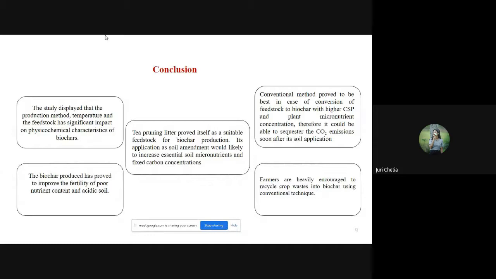The conventional method proved to be best in the conversion of feedstock to biochar with higher carbon sequestration potential and plant micronutrients. Farmers are heavily encouraged to recycle crop waste into biochar using the conventional technique.